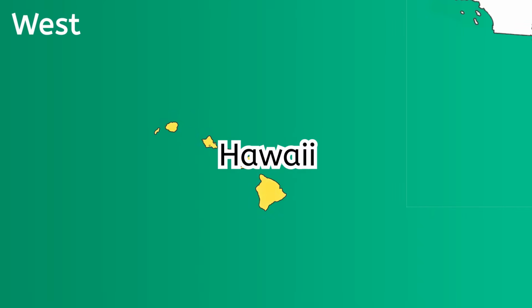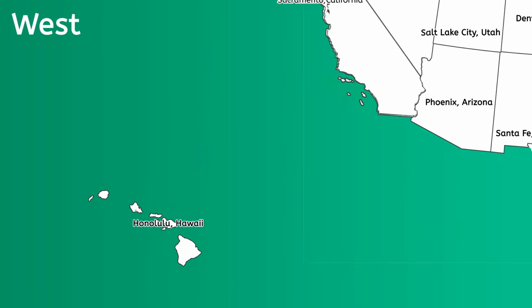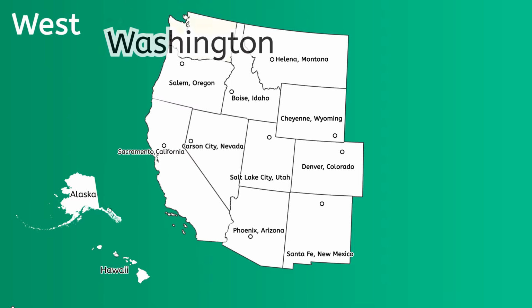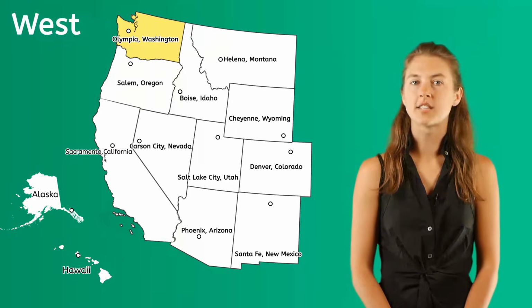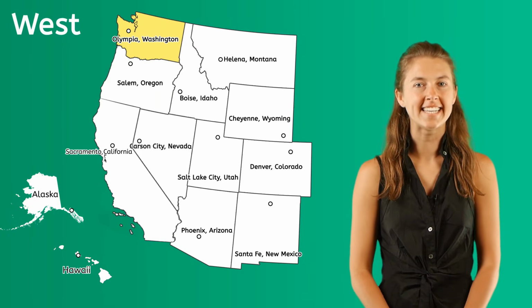The state of Hawaii is the only state made up entirely of islands. It is also the youngest state. Its capital is Honolulu. And finally, in this region is the state of Washington with its capital city of Olympia. Be careful not to confuse this state with Washington, D.C.